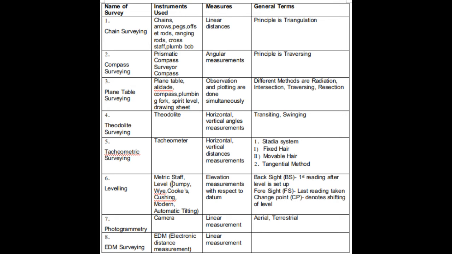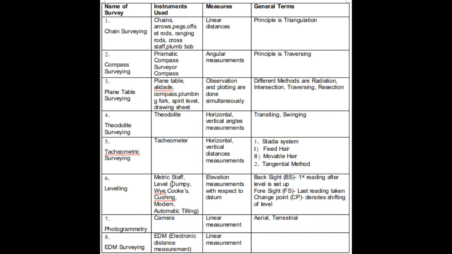So these are the instruments used mainly for the compass survey. What does it measure? It measures angular measurements. What is the principle? Principle of compass surveying is traversing. Number 3, leveling. In leveling we need metric staff, level. Now level can be of various types. Number 1, dumpy level, Y level, Cook's level, Cushing level, modern level, automatic tilting, etc.